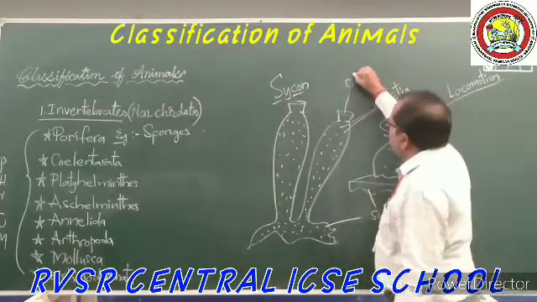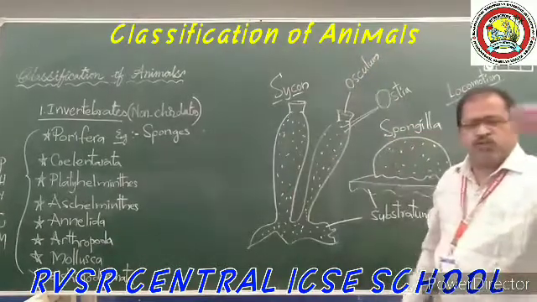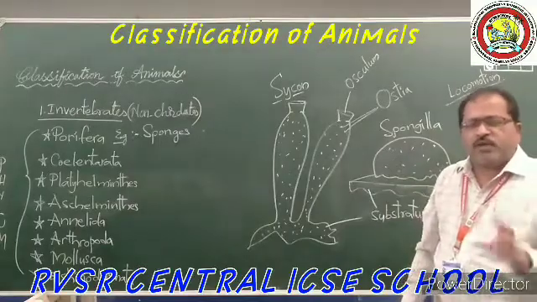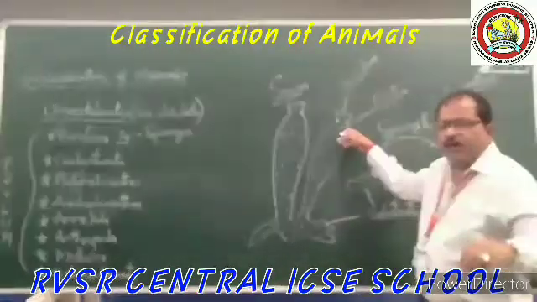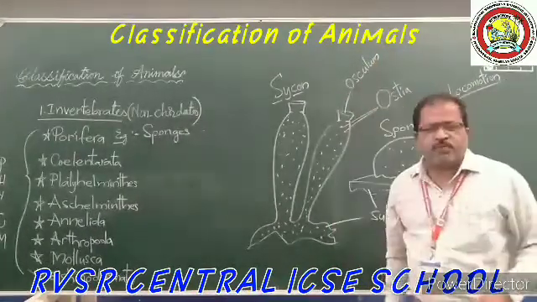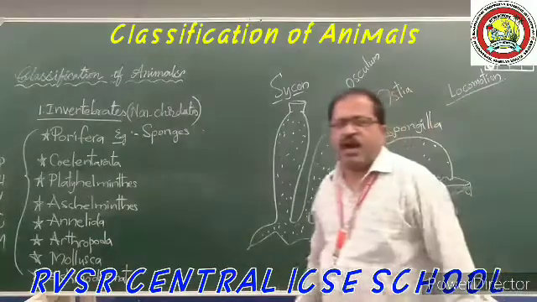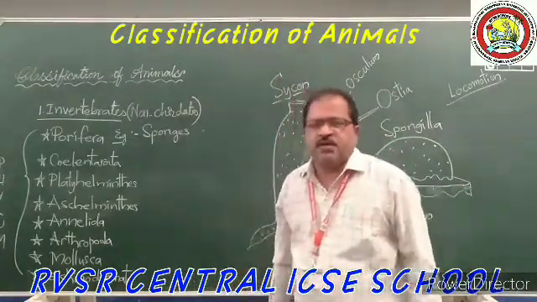This is called the osculum, and through this osculum, the water which entered the body through the ostia comes out after leaving the oxygen in the animal body.